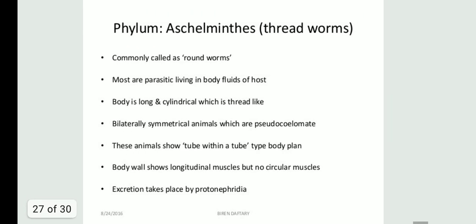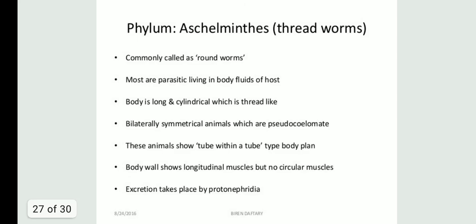Talking about the phylum Aschelminthes, students, they are commonly known as threadworms, or we can say roundworms, and mostly they are parasitic, living in body fluids of the host. Their body is long and cylindrical, which is thread-like. Talking about their symmetry, some are pseudocoelomates and some are bilaterally symmetrical animals. These animals show a tube within a tube type body plan. So they are a kind of tube system, and their body walls show longitudinal muscles.